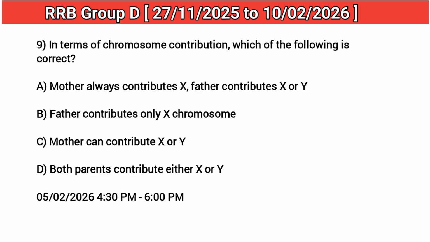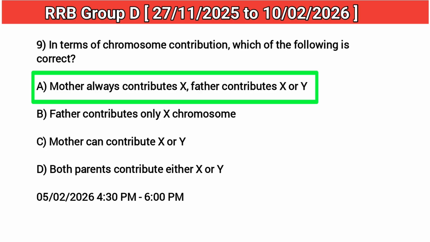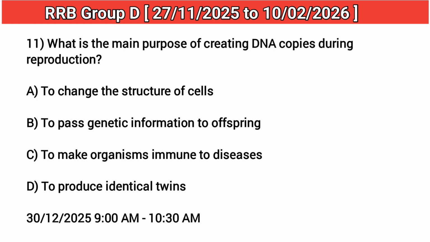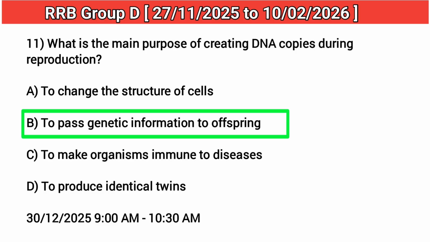9. In terms of chromosome contribution, which of the following is correct? Answer: A mother always contributes X, father contributes X or Y. 10. In humans, which parent determines the sex of the child? Answer: A father. 11. What is the main purpose of creating DNA copies during reproduction? Answer: B. To pass genetic information to offspring.